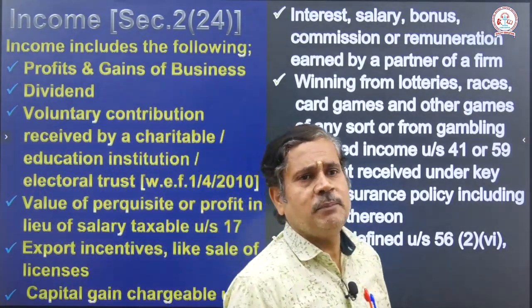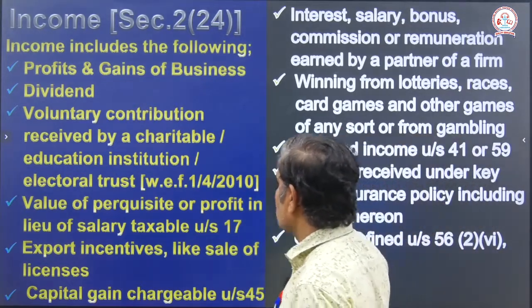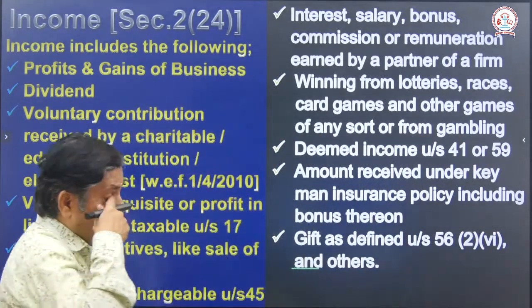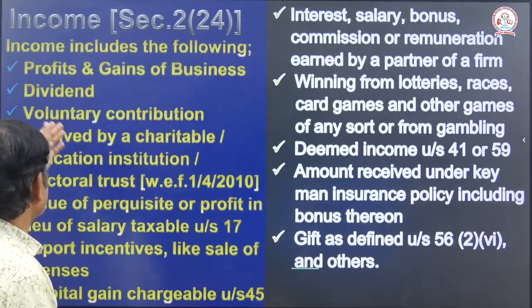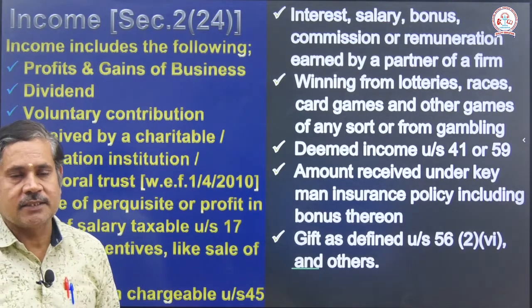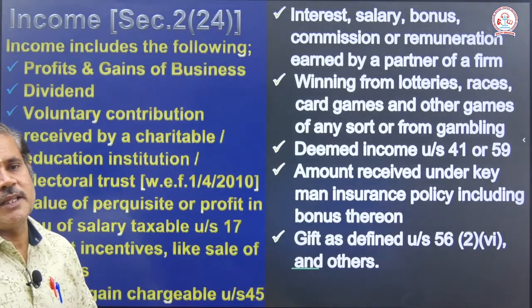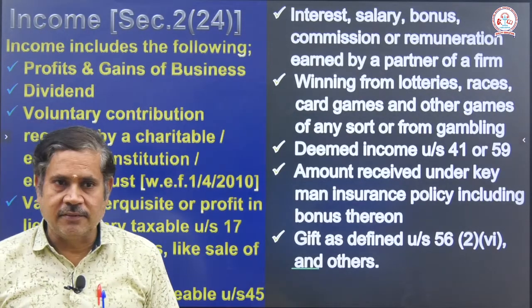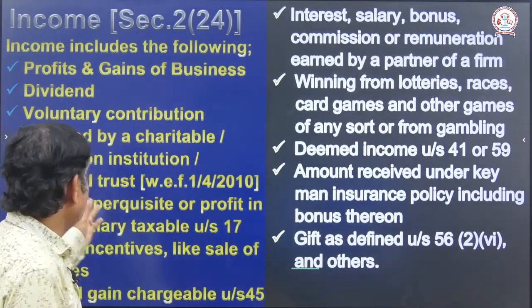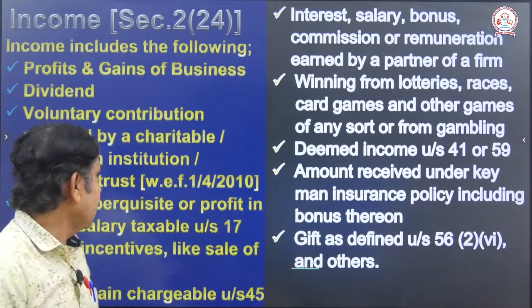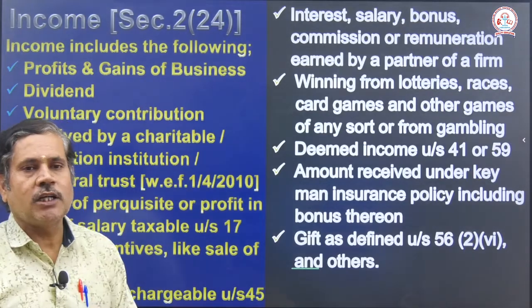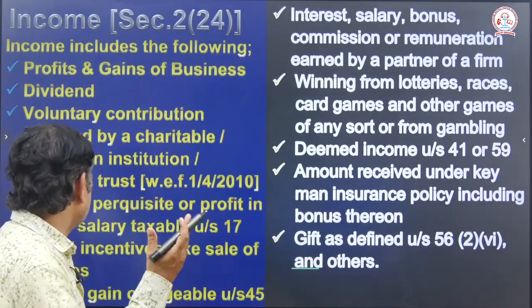Income, what is meant by income? Income has various components. Profit and gains of business, based on that you pay tax. Then if you receive dividend, you pay tax. Voluntary contribution, you have to pay tax. Then income received by a charitable trust or any institution, you pay tax.